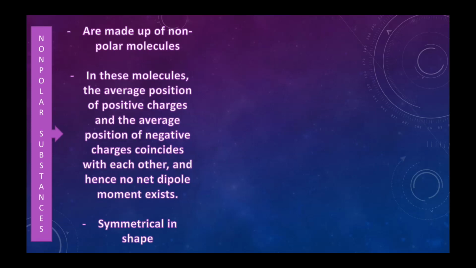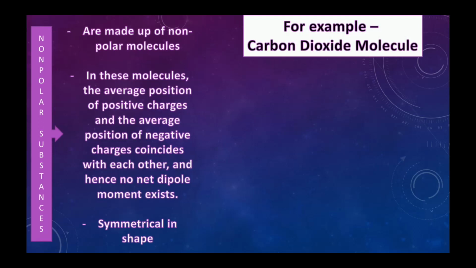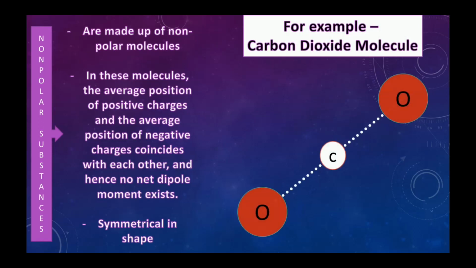These types of molecules are symmetrical in shape. Let's see an example of the carbon dioxide molecule. As you know, here C is bonded with two oxygen atoms. Now oxygen being the more electronegative element, it is negatively charged, and carbon is slightly positively charged. Since there is only a single positively charged element present, there is no need to calculate the average position of positive charges because it's just one.